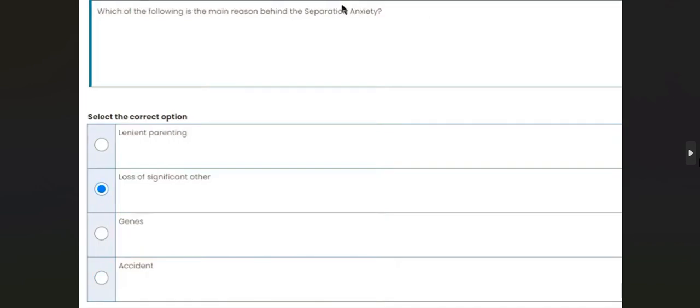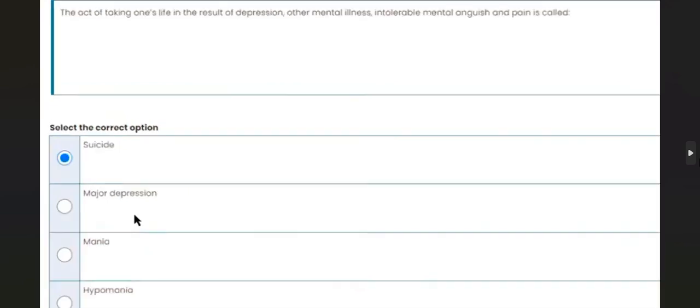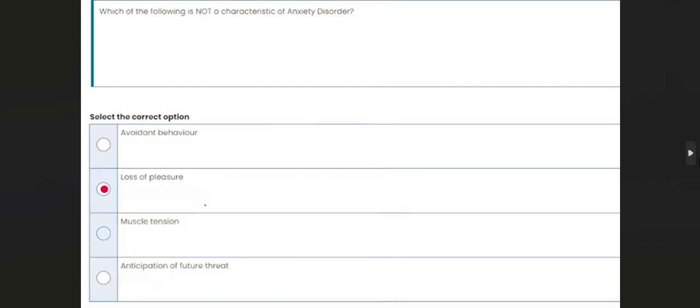Which of the following is the main reason behind the separation anxiety? Loss of significant other. The act of taking one's life as a result of depression, other mental illnesses, intolerable mental anguish and pain is called suicide. Which of the following is not a characteristic of anxiety disorder? Loss of pleasure.